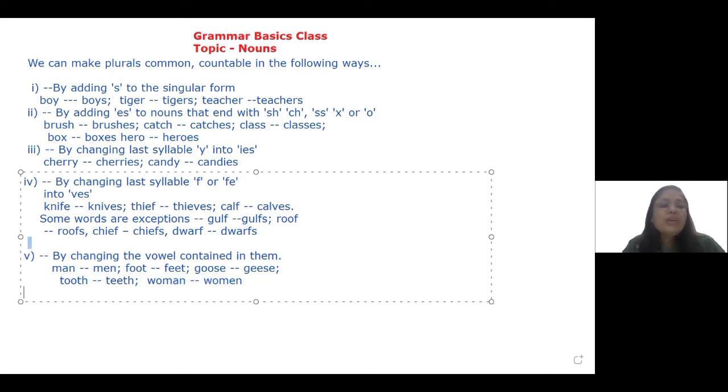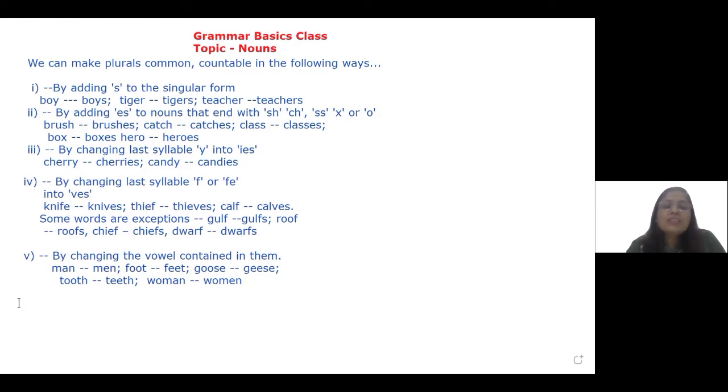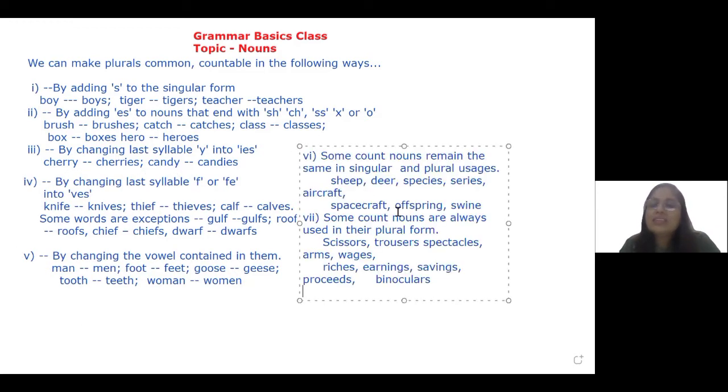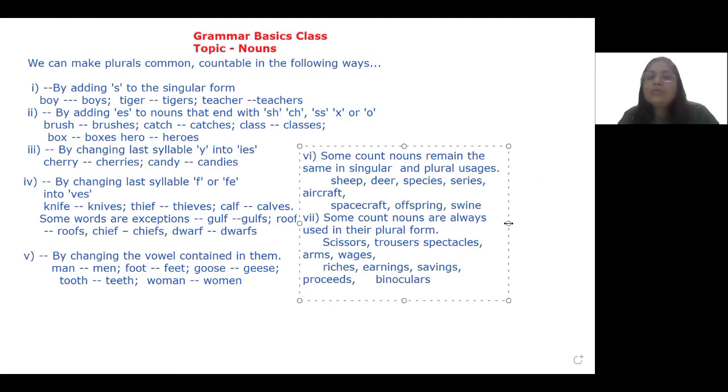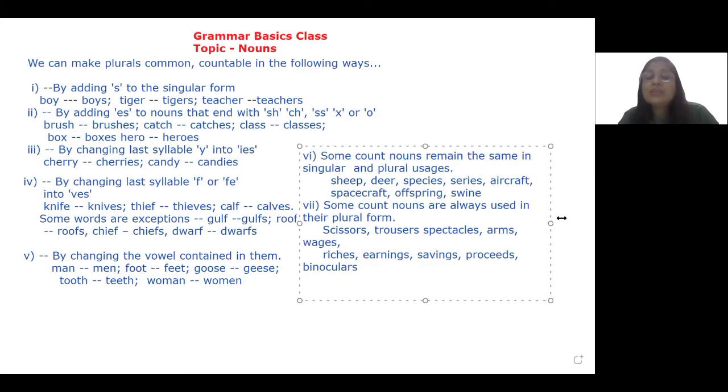So, these were some of the ways in which we form plural from singular nouns. I want to add something more to these nouns. And I'm trying to find some space for that here. I'll put it up here. Some countable nouns remain the same in singular as well as plural usages.